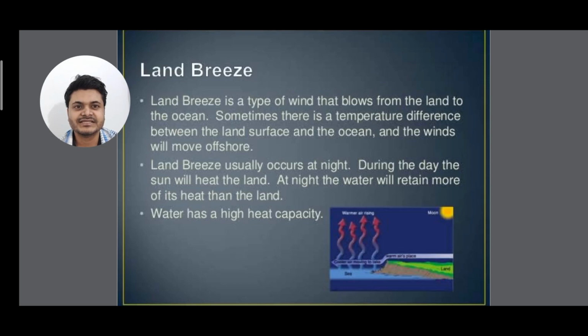During the day the sun will heat the land. So during the day the sun will hit the land, and at night the water will retain more of its heat than the land. Water has a high heat capacity, as you can see in the diagram. So land breeze mostly occurs at night, and during the daytime the sun will heat the land. At night the water will retain more of its heat than the land.